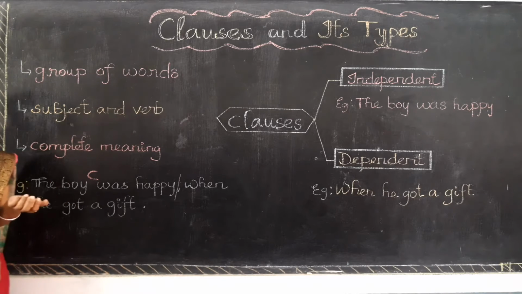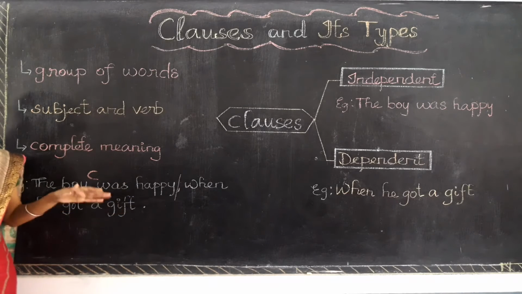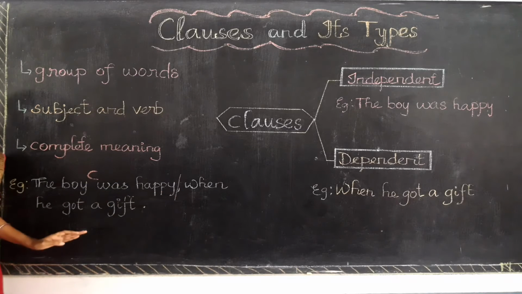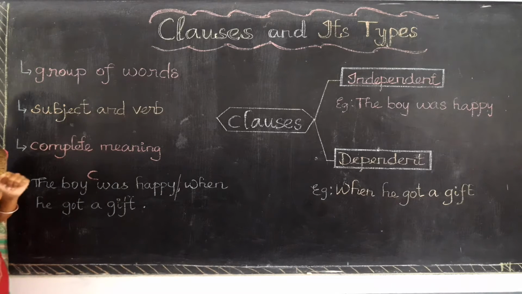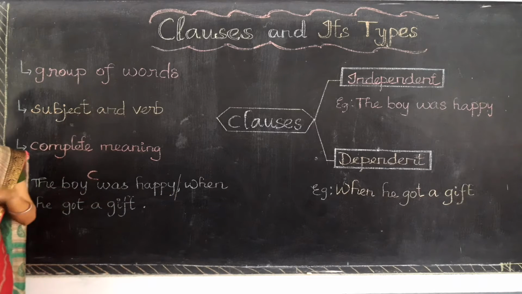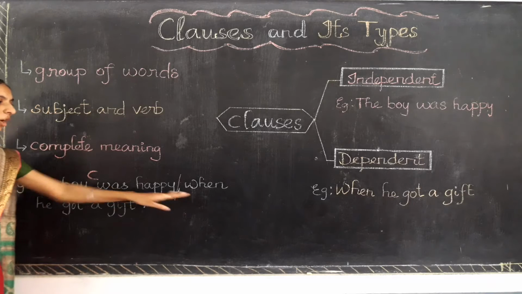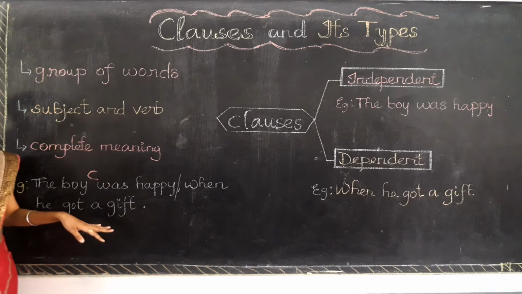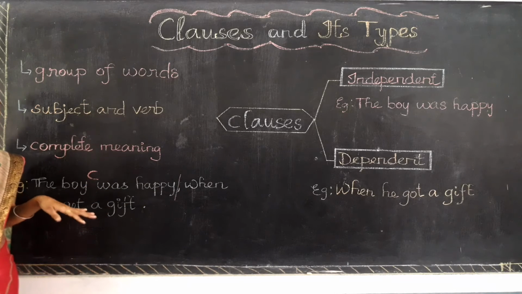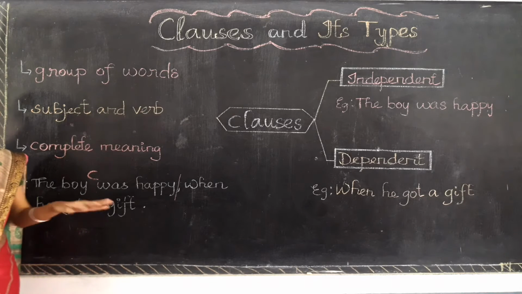Now you can ask me a question: ma'am, you have told me that the boy was happy is a clause, then what about this second group of words? Now we need to check whether this group of words is a clause or a phrase. When he got a gift. When you read out when he got a gift, what is the first thing you need to check to identify whether it belongs to a phrase or a clause?